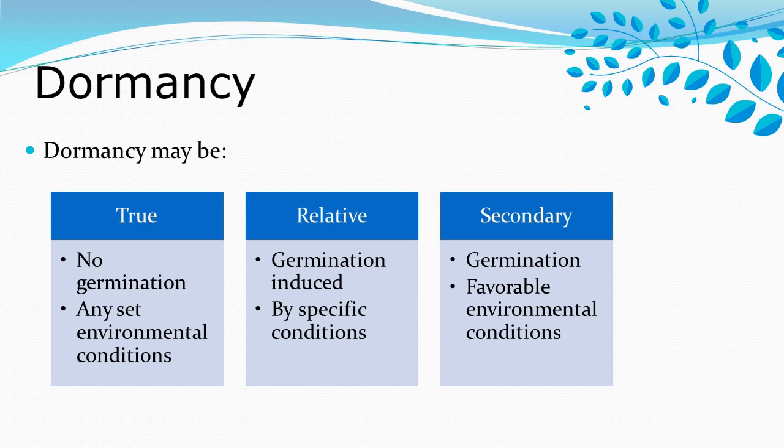Now you can easily compare these. In true dormancy, there will be no germination under any set of external environmental conditions, and no change in an internal factor of the seed will give germination. But in relative and secondary dormancy, germination can be regained.